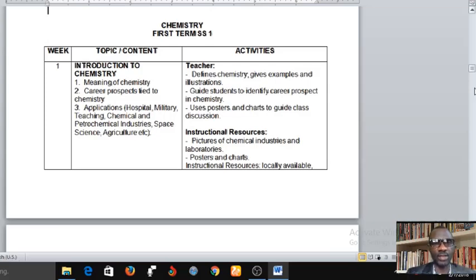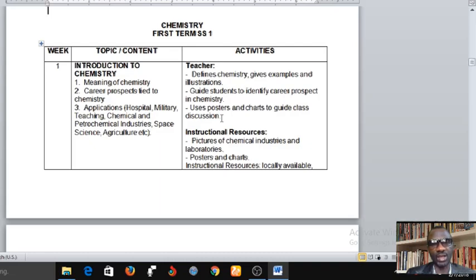As you can see, it's divided into week, topics and content, and activities. Just like I said in the intro video, it is important for you to know the list of topics you're going to cover as a student from SS1 up to SS3. This is to enable you know how far the teacher has gone in the teaching exercise, and should you not know some of the topics, or if the teacher has not treated some of the topics, then you can also use this opportunity to learn some of the topics that you've not done in the classroom here.